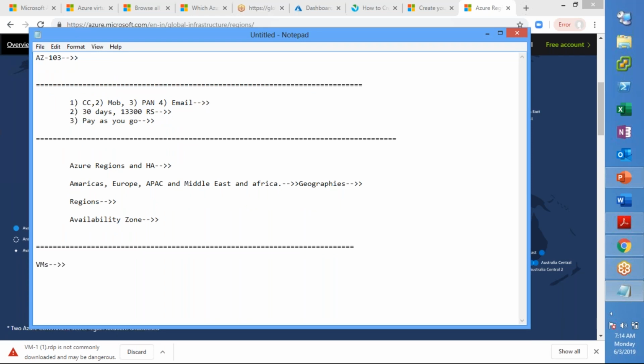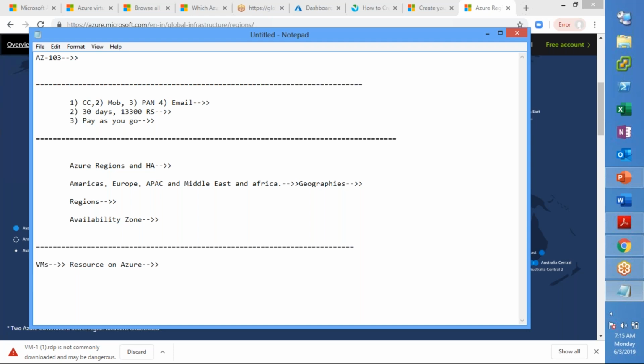Now, what is a virtual machine? It is a component or resource on Azure. Each component on Azure is called a resource, so a VM is also called a resource. This VM has multiple parameters that are needed to create it.